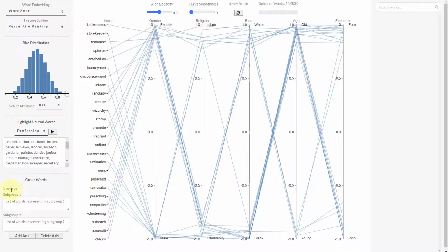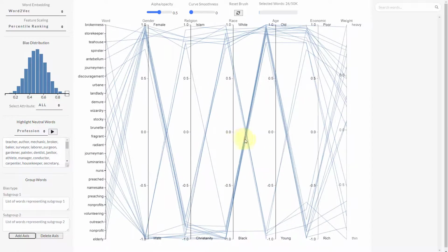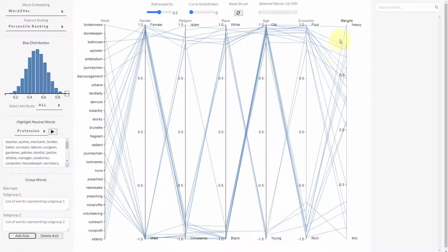We can come over here and let's say we try to define a new axis titled weight and it has two subgroups, let's say thin and heavy. And then we write down a set of words which define each of these subgroups. We click on add axes. And here we go, we have this new axis, right, as we intended.